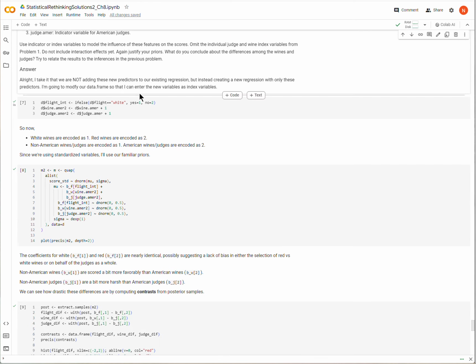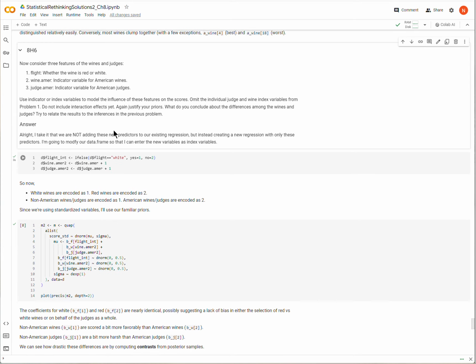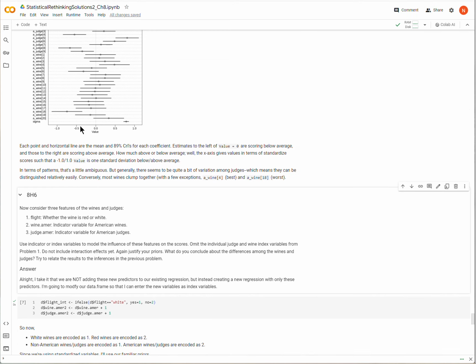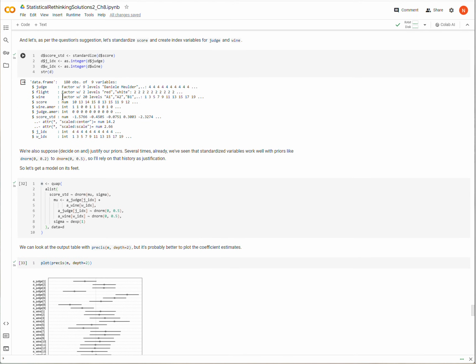Okay, so first, it tells us that we can use either indicator variables or index variables. An indicator variable, for instance, let me go back up here to the structure of my data. I have wine American, and it's 1s or 0s, and judges are 0s, for instance.